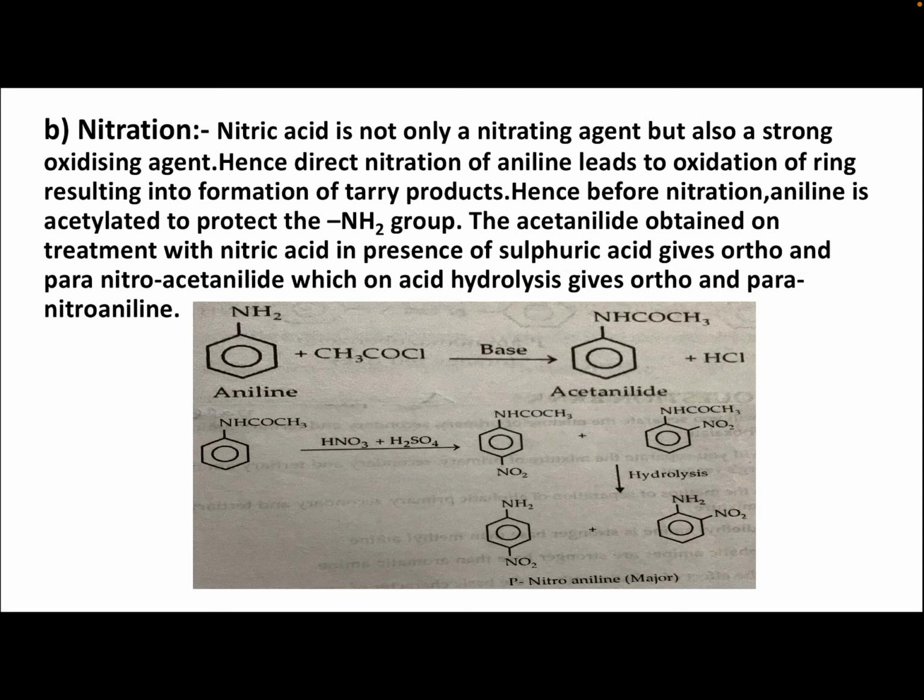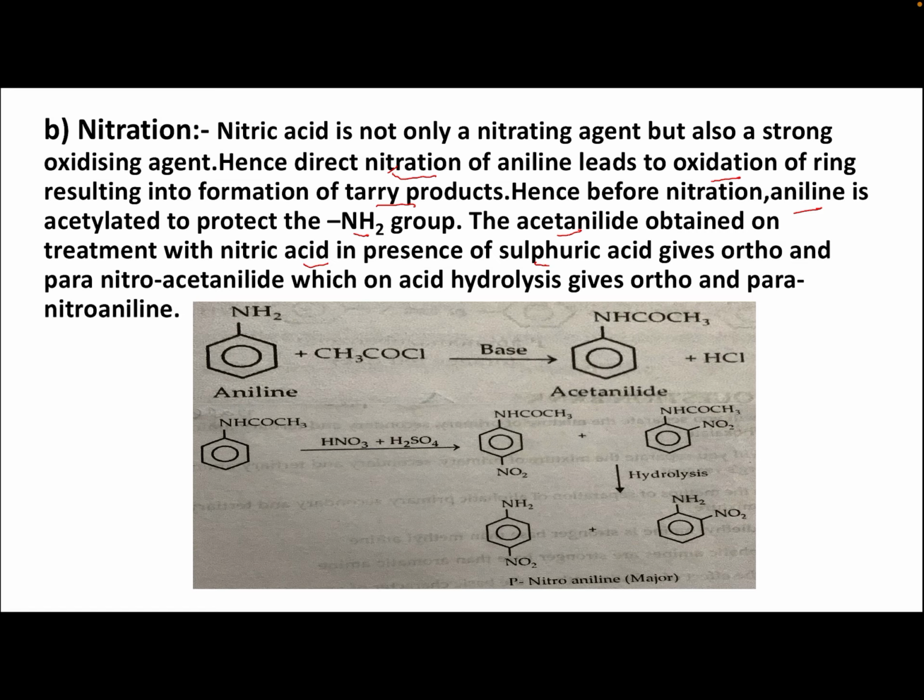Next, the second reaction is nitration. Nitric acid is not only a nitrating agent but also a strong oxidizing agent. Hence, direct nitration of aniline leads to oxidation of the ring, resulting in the formation of tarry products. Black products are formed. Hence, before nitration, aniline is acetylated to protect the NH2 group. First, acetylation is done with acetyl chloride. The acetanilide obtained, on treatment with nitric acid in the presence of sulfuric acid, gives ortho and para nitroacetanilide, which on acid hydrolysis gives ortho and para nitroaniline.